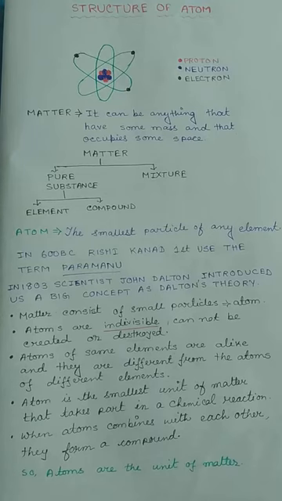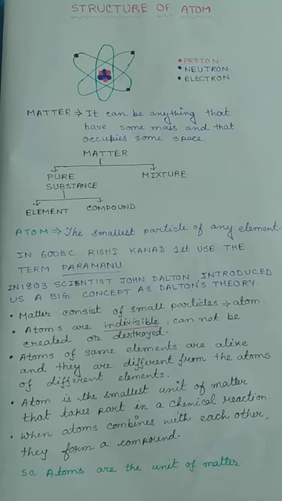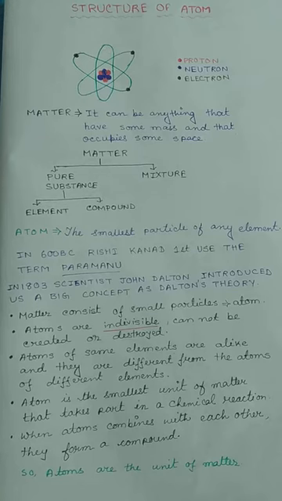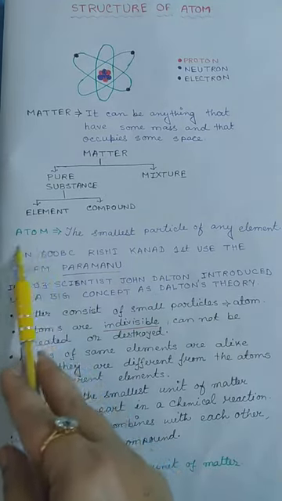But under the electron microscope, scientists divided the element into many more parts, and one part comes which is further not divisible. What is the meaning of this? The meaning is, if they divide it further, then the chemical property or nature of the element will not be in that particular divided part. So that particular part which cannot be divided further is known as the atom. This is known as the atom.